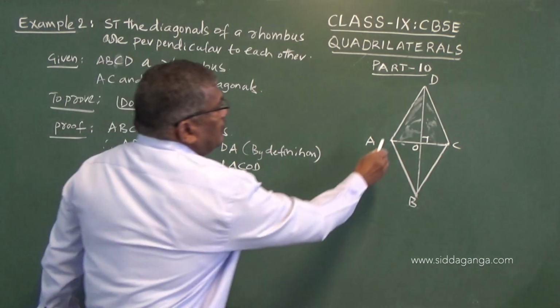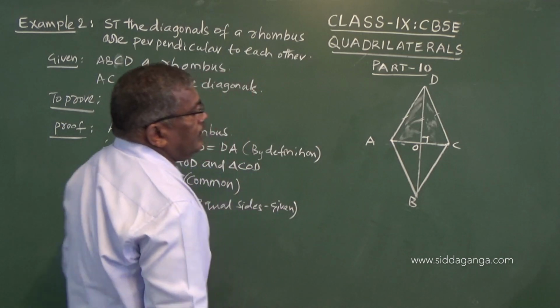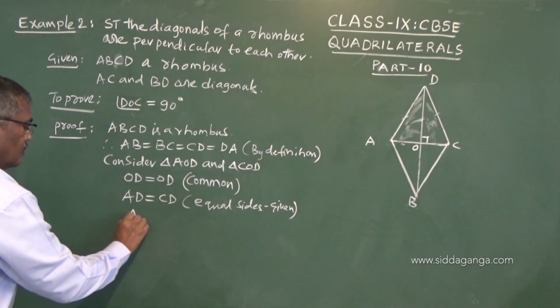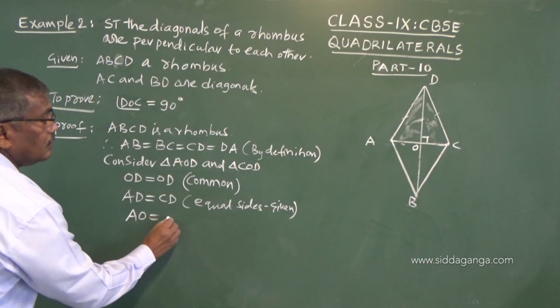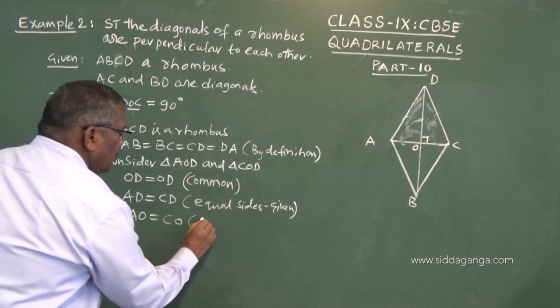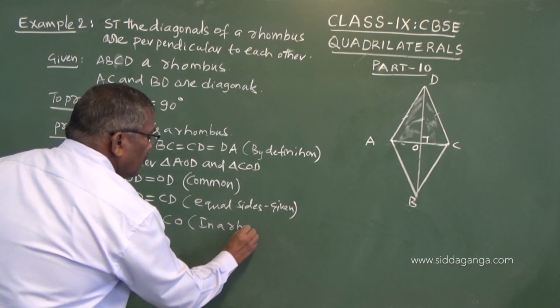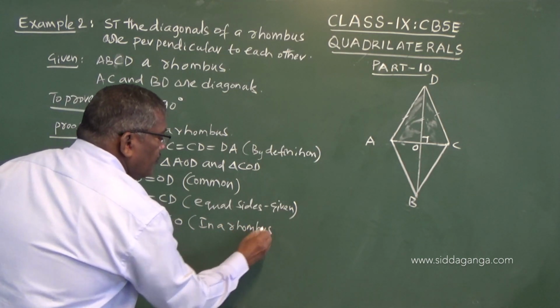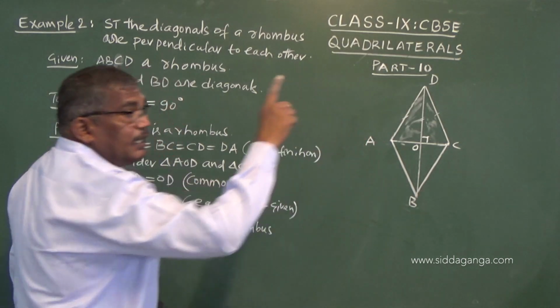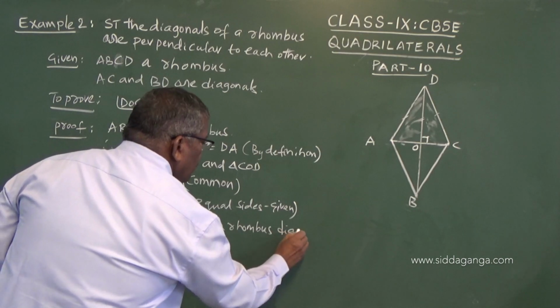Now, OD is common, and AO equals CO because in a rhombus, diagonals bisect each other.